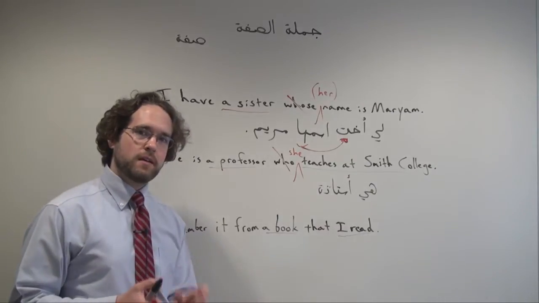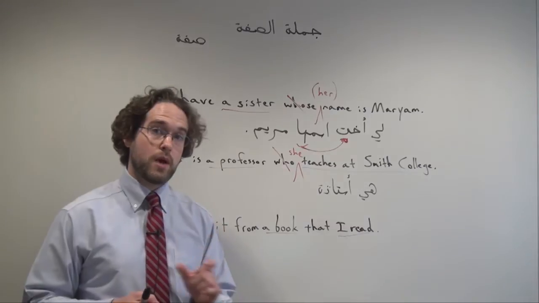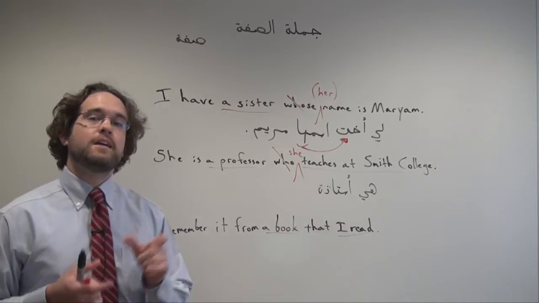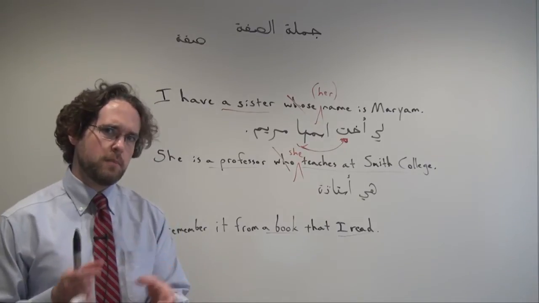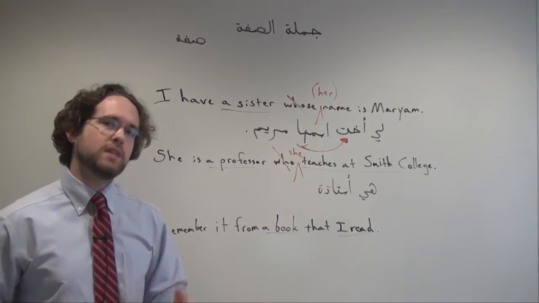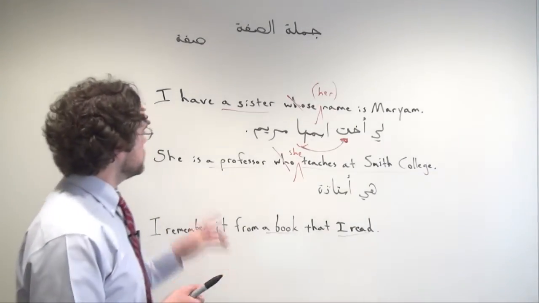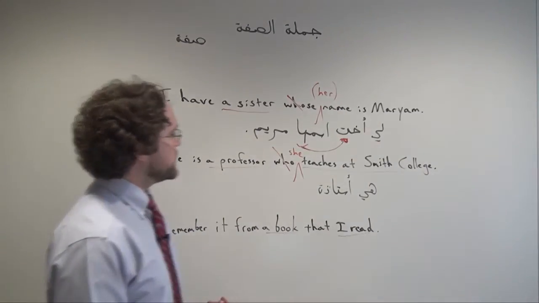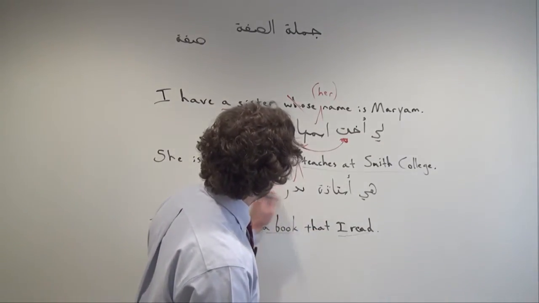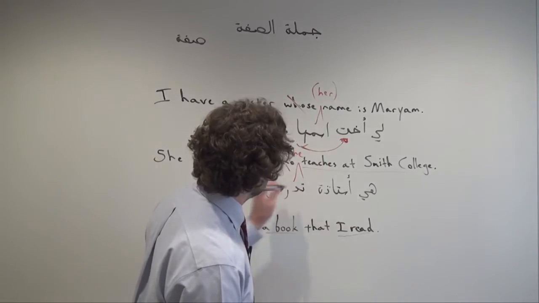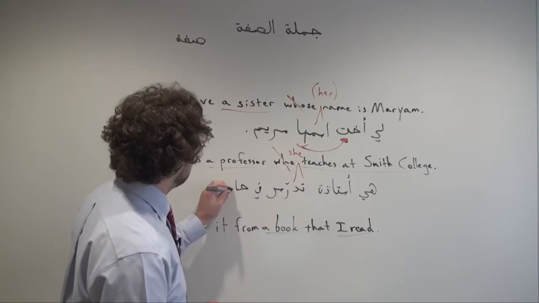Now, we know that in Arabic, we don't need to include a separate subject pronoun in front of a verb necessarily. The prefix, suffix combination on a present tense verb often will give us the information we need about the subject of the sentence. So in Arabic, we could say هي أستاذة تدرس في جامعة سميث.